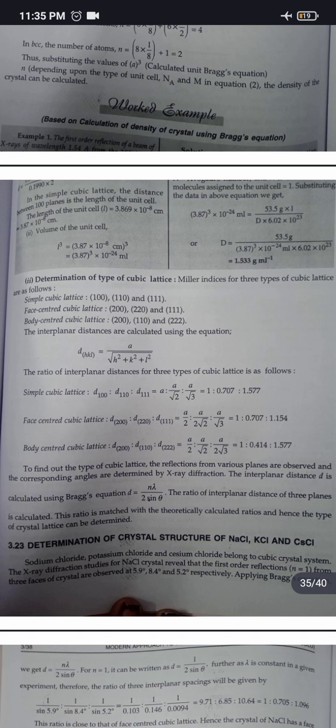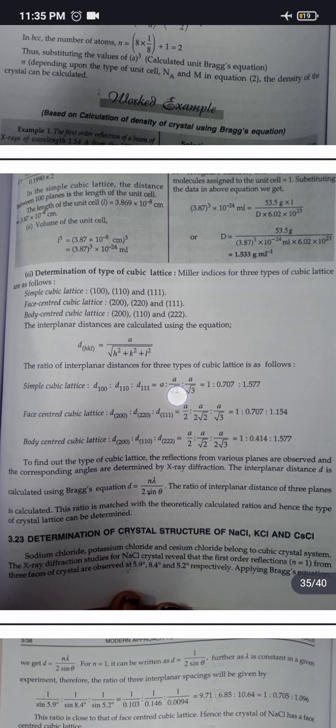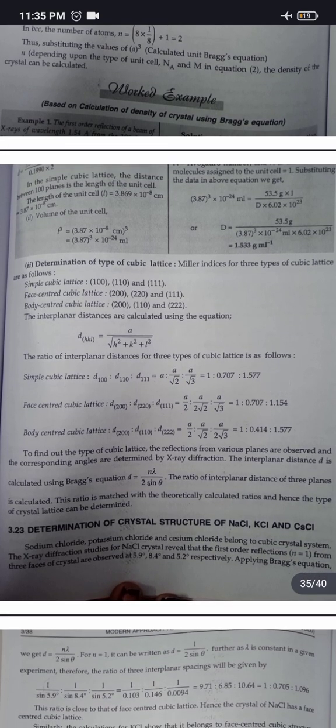Simple cubic lattice: d100 : d110 : d111 equals 1 : 0.707 : 0.577. Face-centered cubic lattice: d200 : d220 : d111 equals 1 : 0.707 : 1.154.